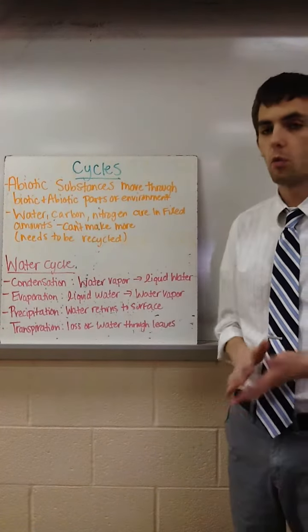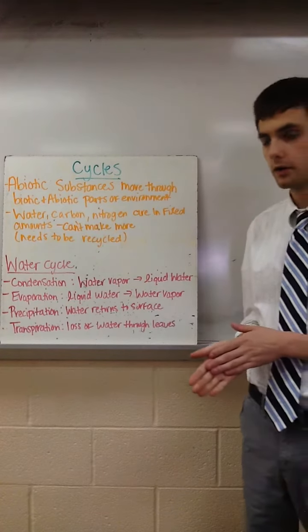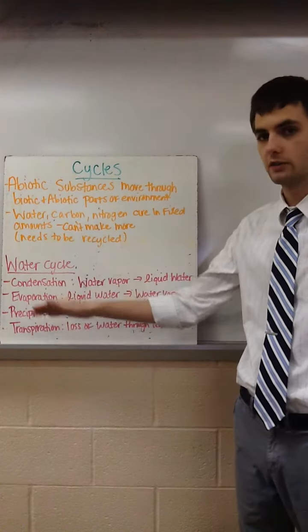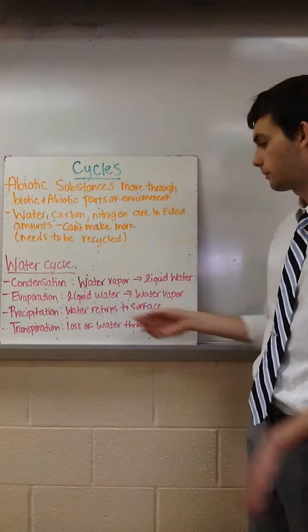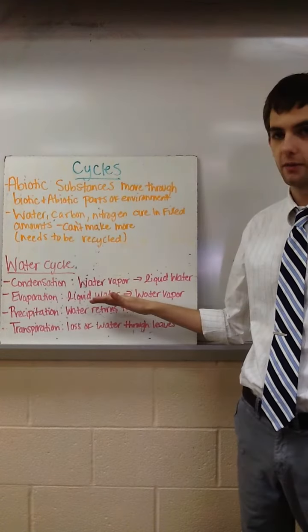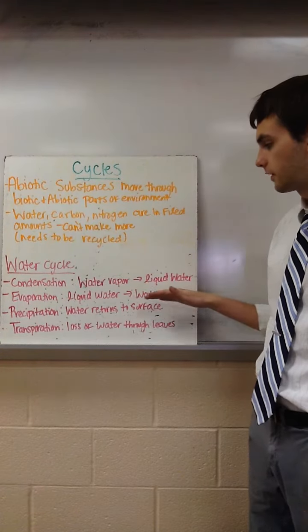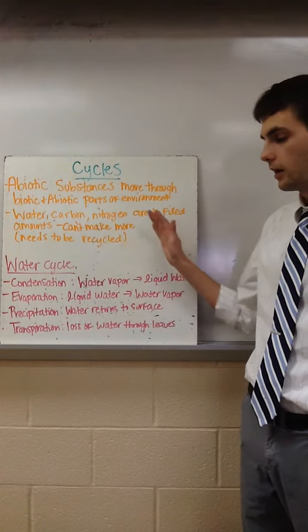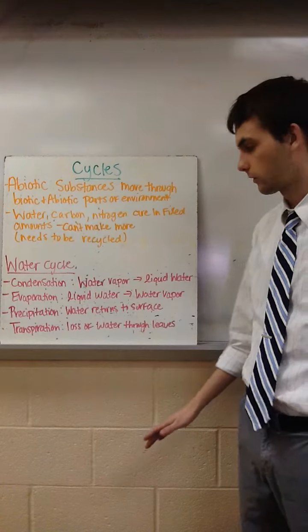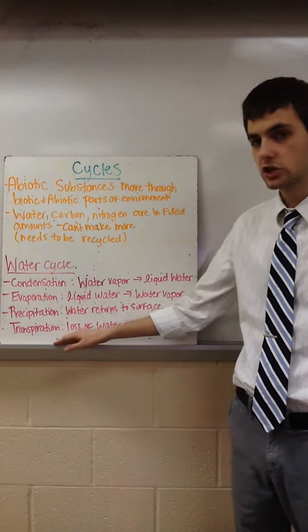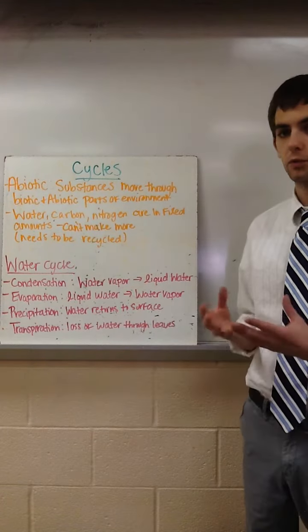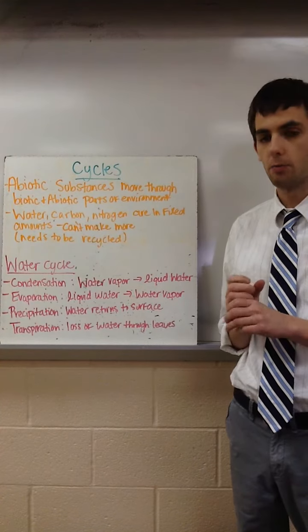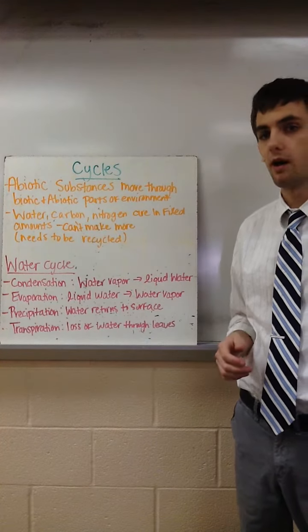Condensation is when you go from water vapor to a liquid water. Evaporation is going from liquid water to water vapor, so water evaporates out of a pond into the atmosphere. Precipitation is after that evaporation occurs, it's going to fall back down to the surface, and transpiration is the loss of water through leaves. So those stomates open up on the leaves and water will be lost.